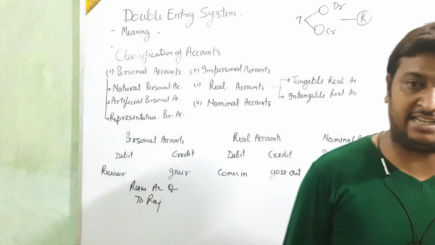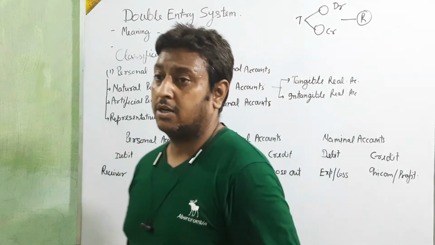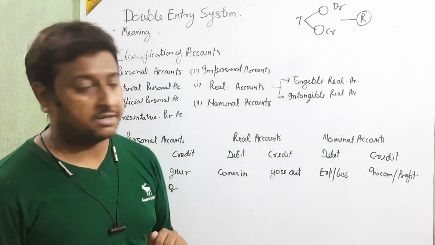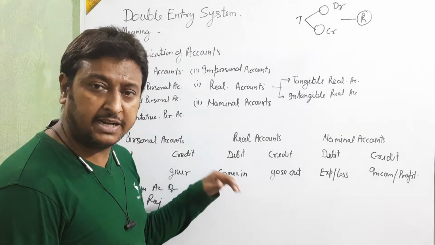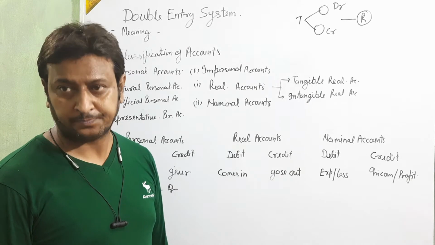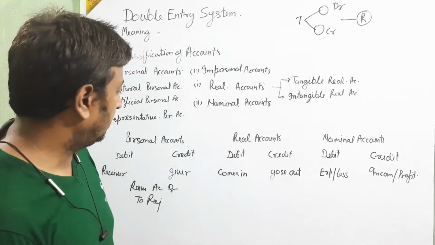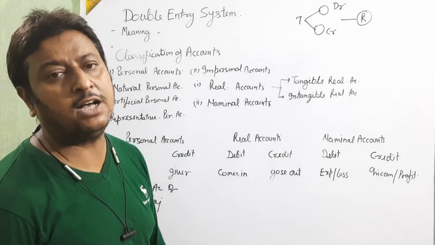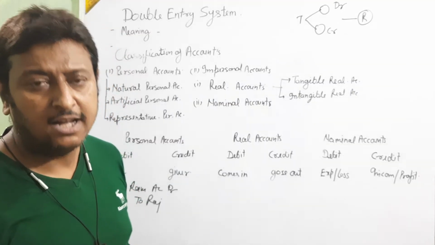Sold goods in cash. In this case, goods go out and cash comes in. So what comes in? Cash will be debited and goods will be credited, because goods go out.